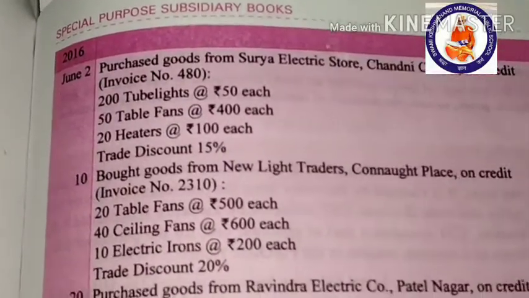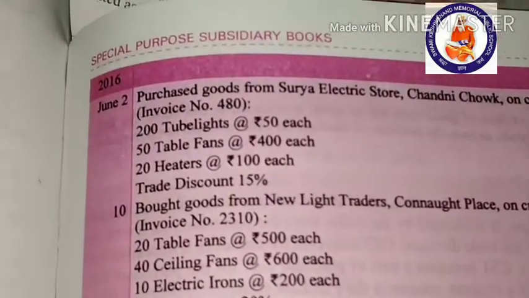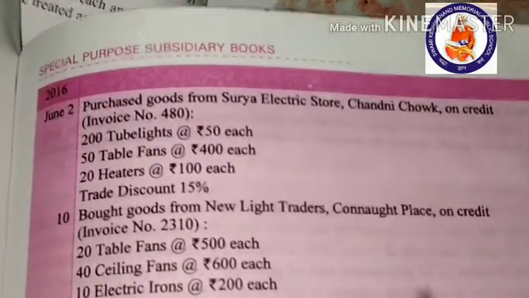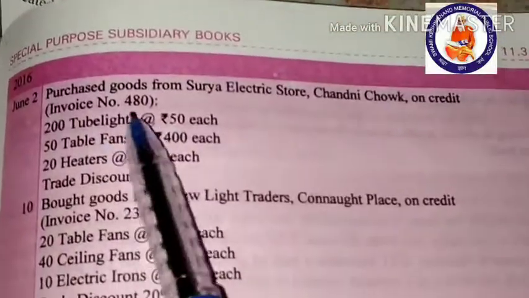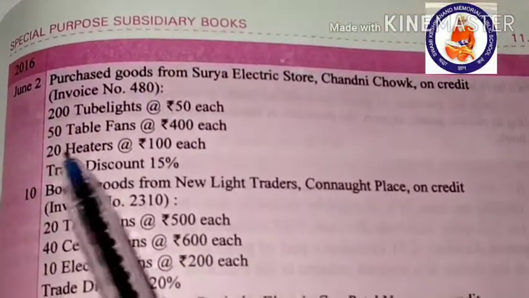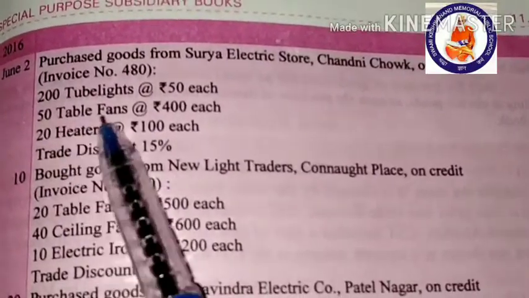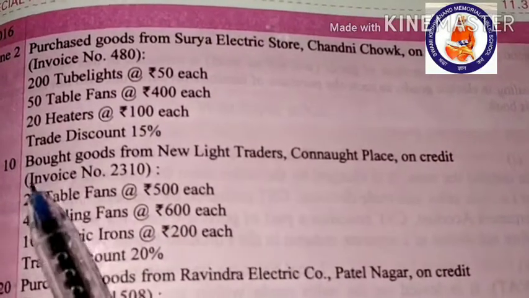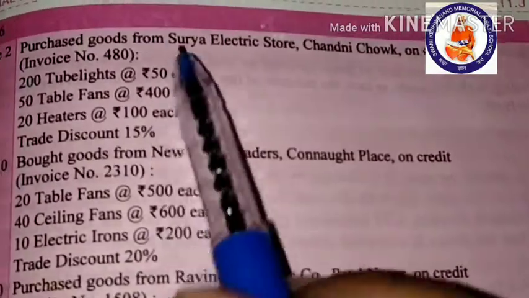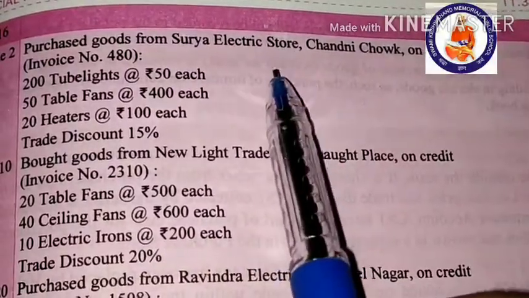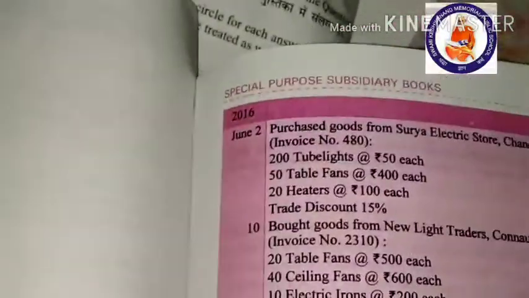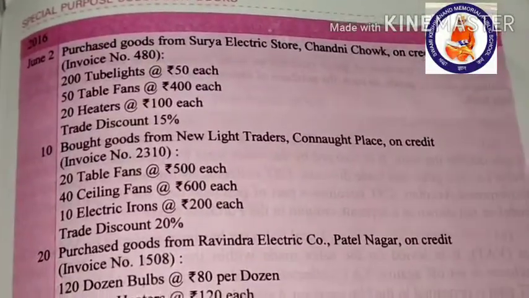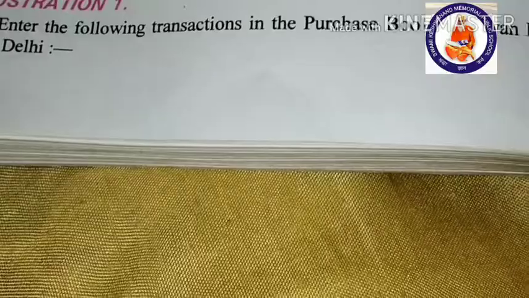The invoice number is given here, invoice number 480, and 200 tube lights at the rate of 50, 50 table fans at 400 each, and 20 heaters at the rate of 100 each, and trade discount 50. So this is purchase of goods from Surya Electric Store, and first of all we should try to know in whose books these transactions are recorded.